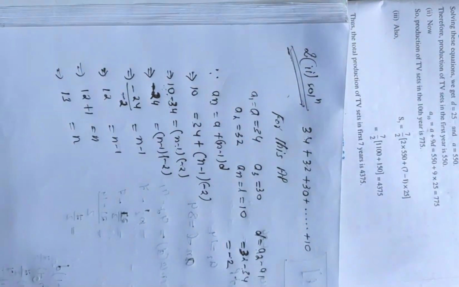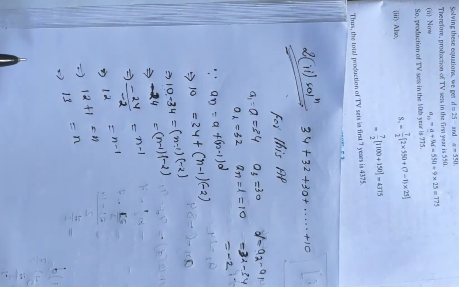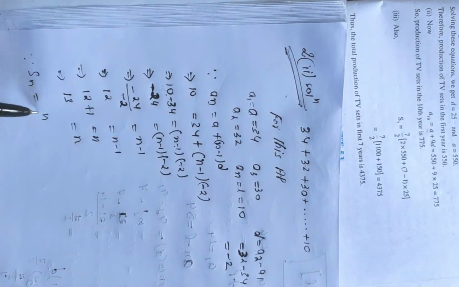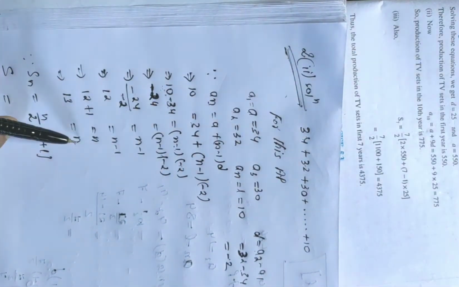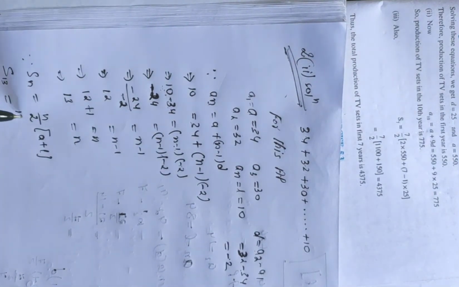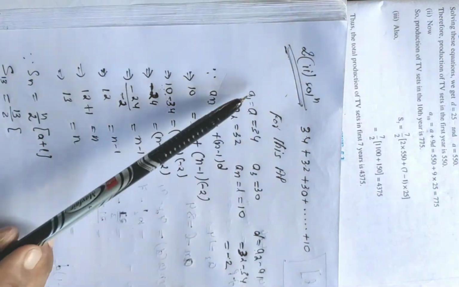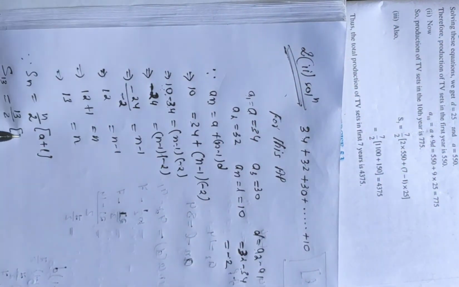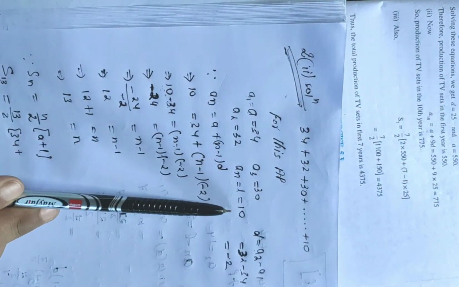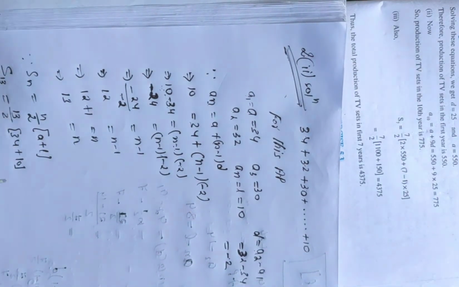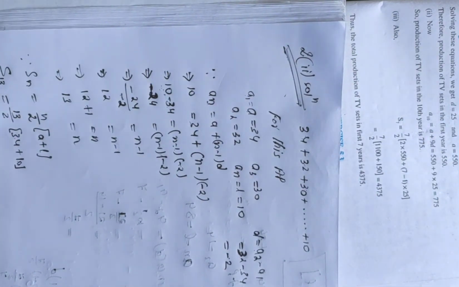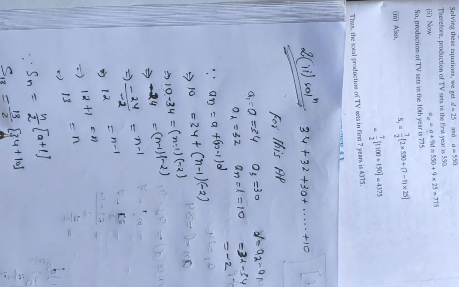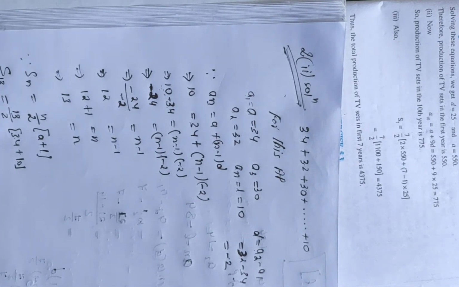Now we have to calculate the final solution by using the formula. Again, since we know Sn equal to n by 2 (a plus l). Now put the values of n. What is n? N means instead of n we can write 13. 13 by 2. What is a? A is given here. A is what? 34, plus l. This one, l is how much? 10. Right, here 10. So 13 by 2. After adding this we'll get 34 plus 10, how much? 44, right?